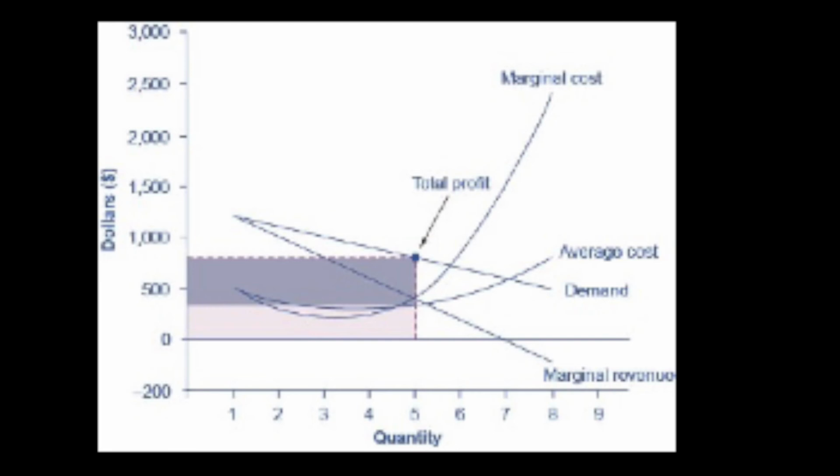The light shaded box, with the quantity on the horizontal axis and the average cost on the vertical axis, shows the firm's total costs. The large total revenue box minus the smaller total cost box leaves the darkly shaded box that shows total profits. Since the price charged is above average cost, the firm is earning positive profits.